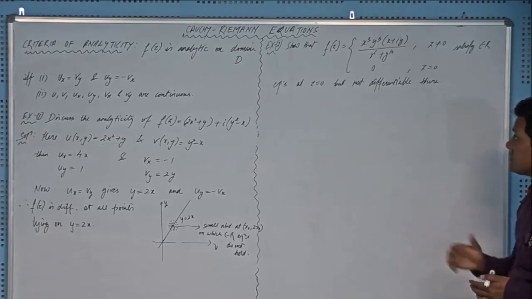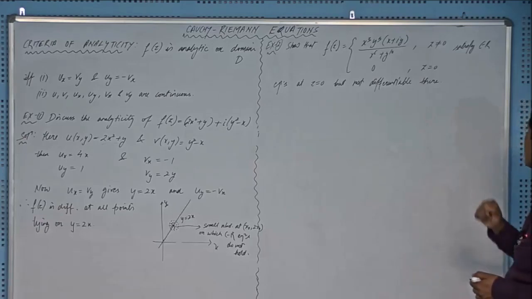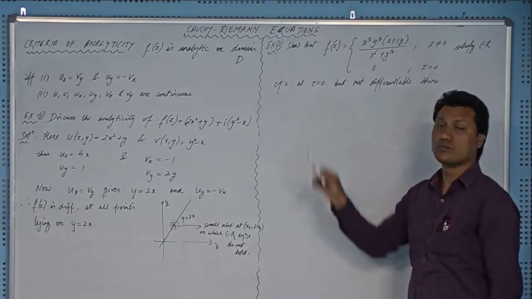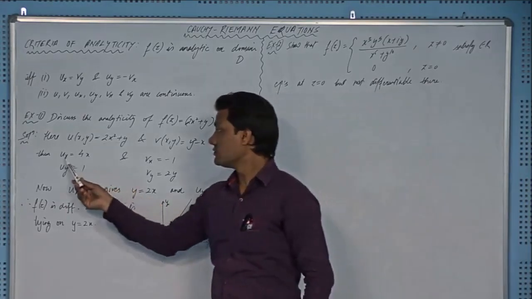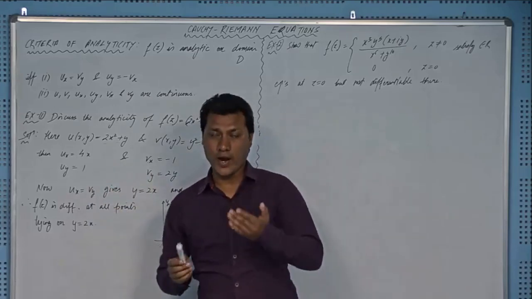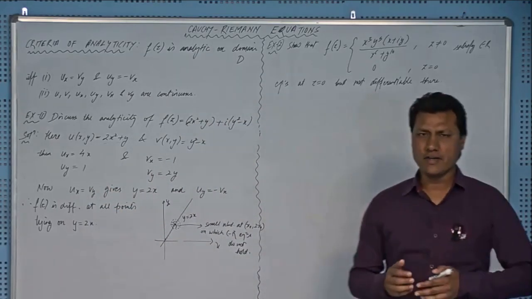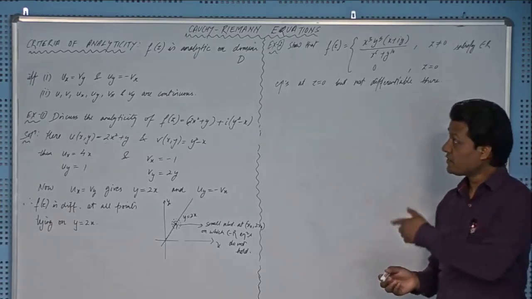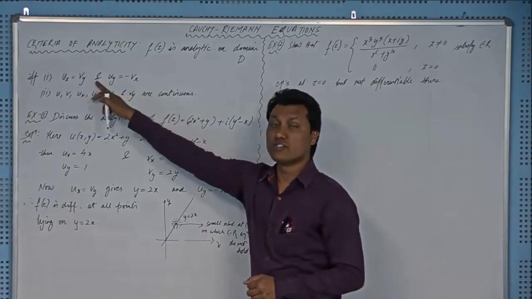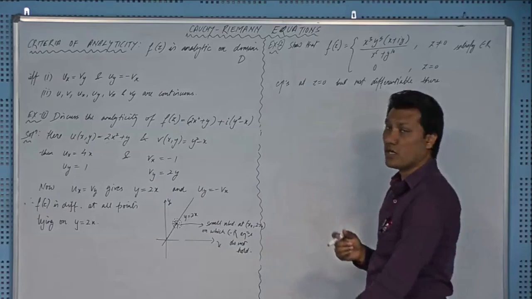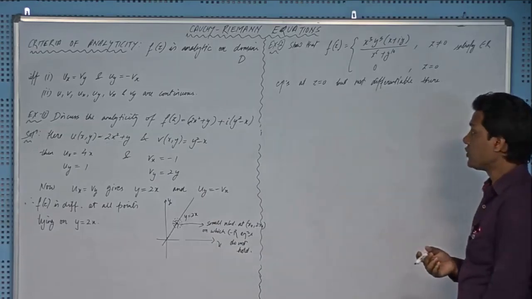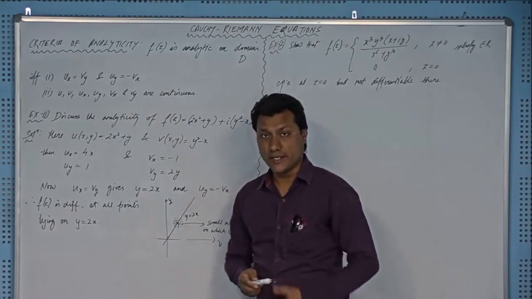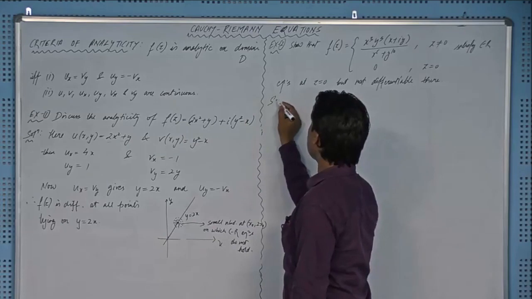right? And let me check these CR equations first, but one thing you should notice is that you have to check the CR equations at the point z equal to 0, right? Means all four partial derivatives are required at some particular point, and in this case we can use another formula to find the partial derivative at a single point, and that formula, as we derived these CR equations, use those formulas, right? And I will rewrite those formulas. You can refer to them in the derivation of these CR equations, right?